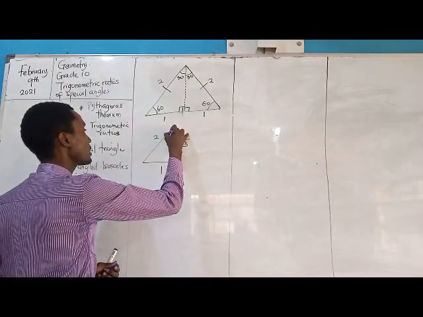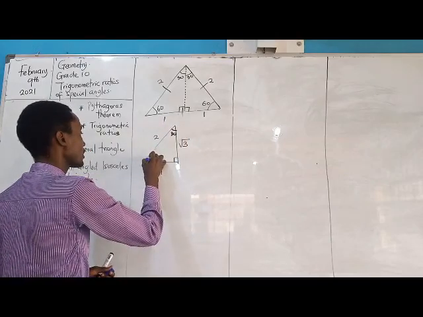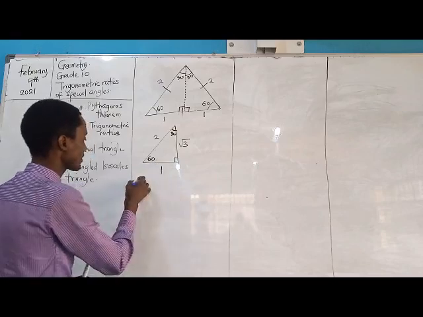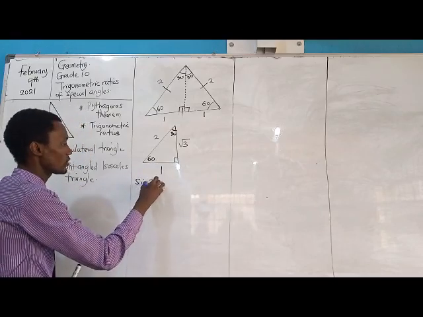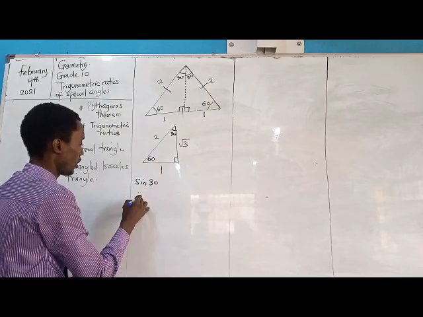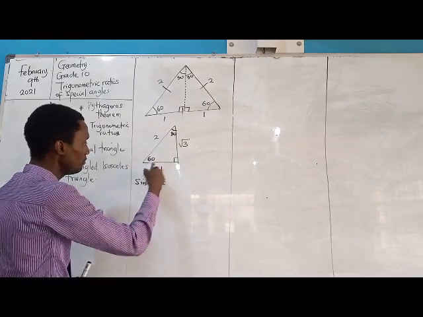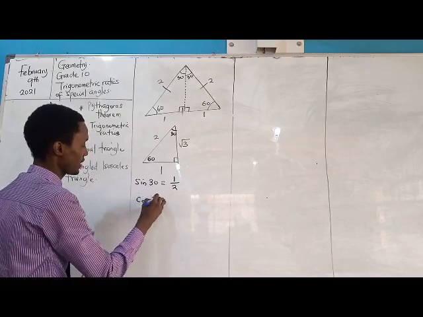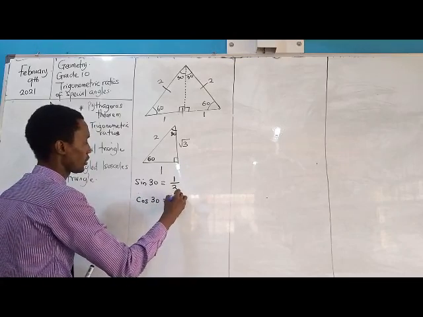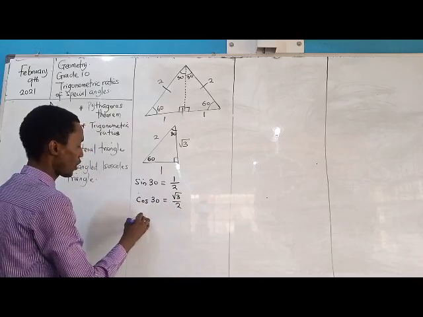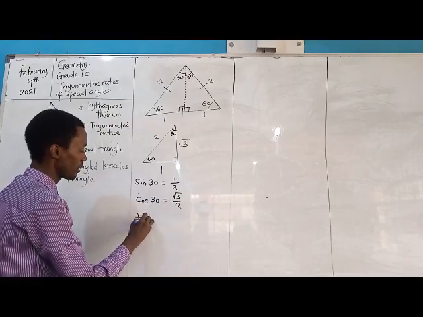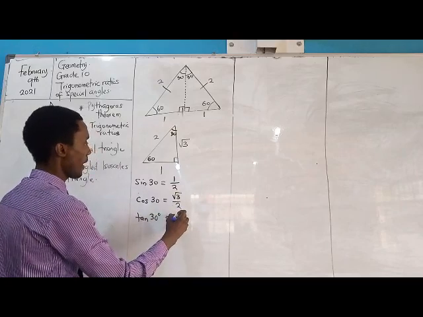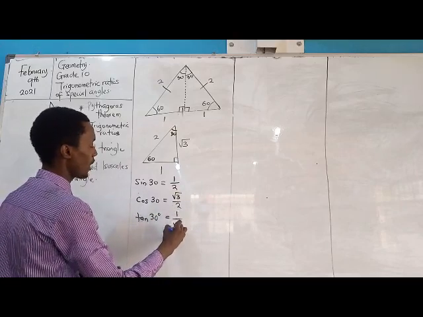This becomes 30, this becomes 60, and then from this, we can now say that sine 30 will be equal to what? 1 over 2. Cos 30 will be equal to root 3 over 2, and tan 30 degrees will equal to what? 1 over root 3.